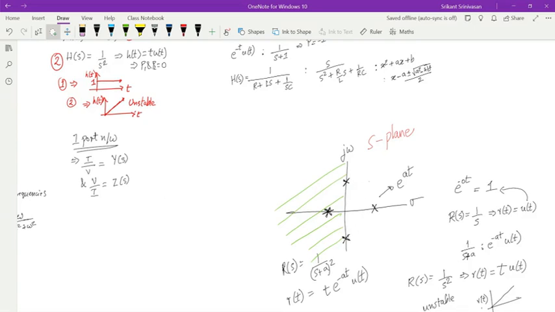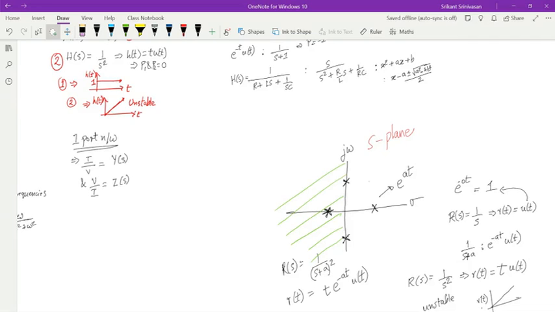Then it is a stable system. So you can have these complex conjugates, you can have poles at the origin, and you can have poles on the left side. If they are on the j omega axis, then you have to be careful that they have to be simple poles. They cannot be double poles. Okay, this is the important point.